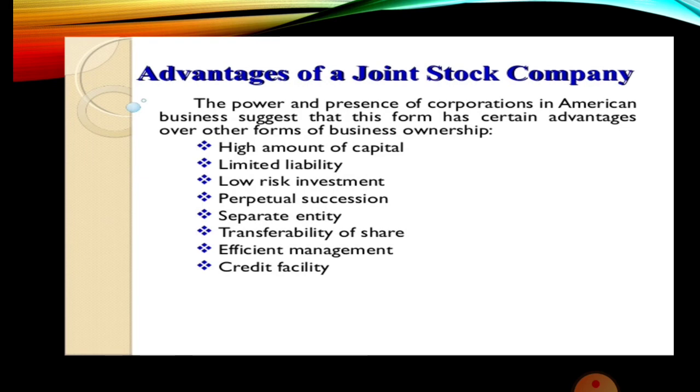So economic development is possible only in joint stock form of organizations. Joint stock company system has been responsible for rapid growth of industries and trade in many countries.